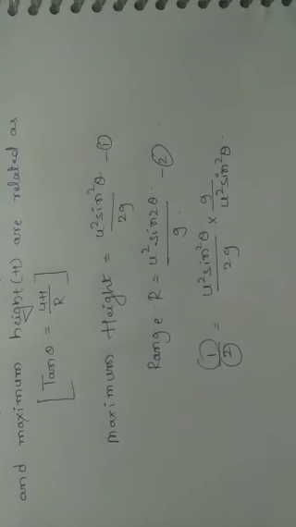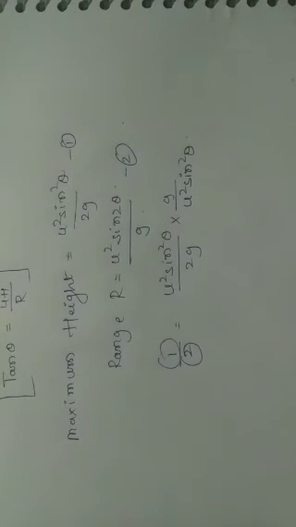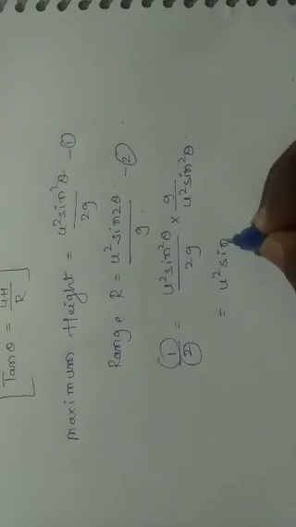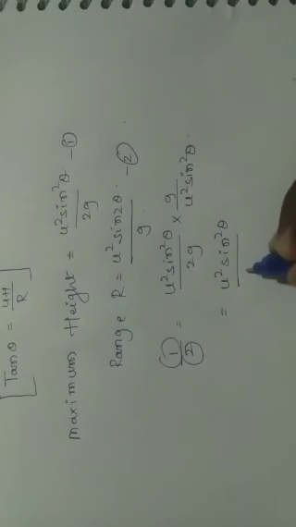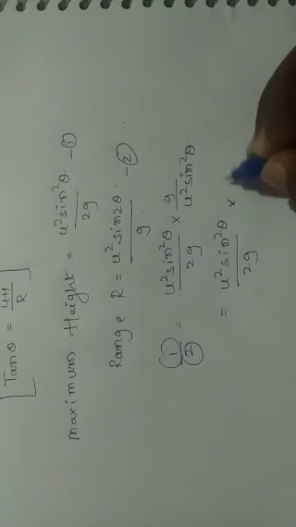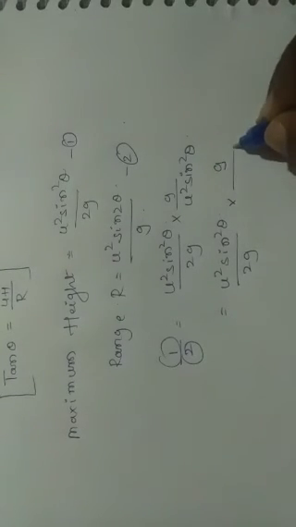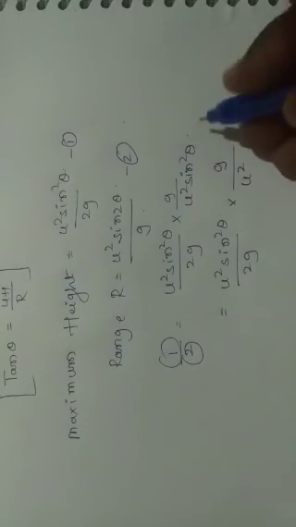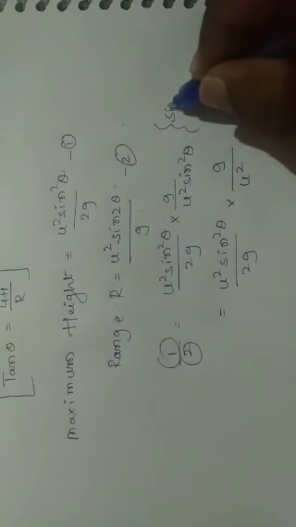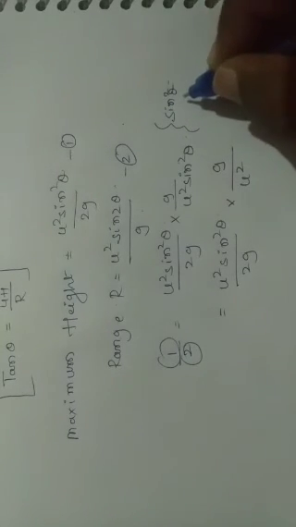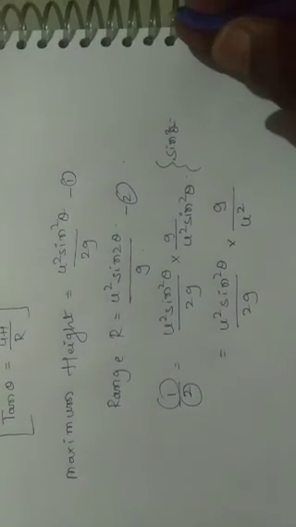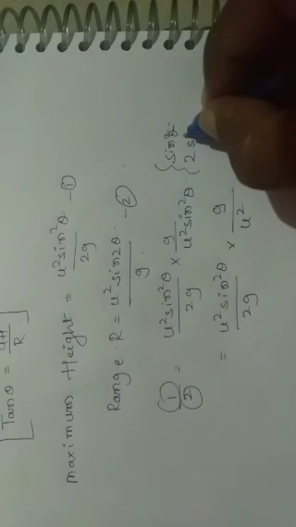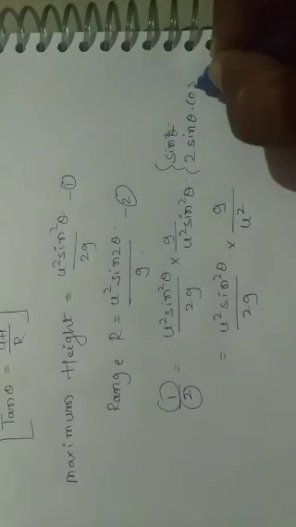Here, one trigonometric formula is sine 2 theta is equal to 2 sine theta into cos theta.